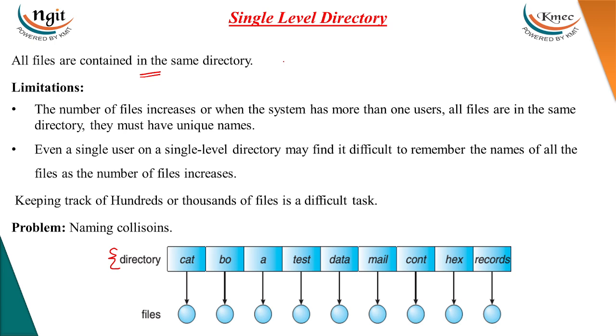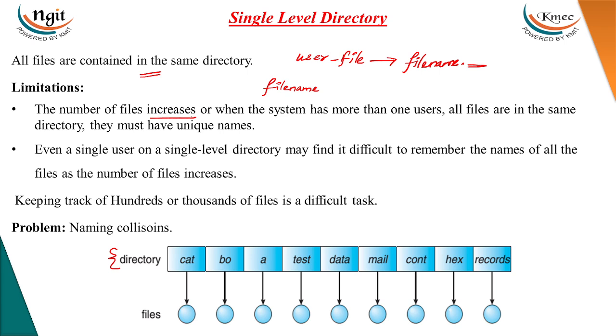When a user wants to create a file, he has to check whether the file name already exists or not. Okay, if the file name already exists, you need to add a new file name, because once a file name is given, the file names cannot be given a second time. Okay, so all the file names should have a unique name.